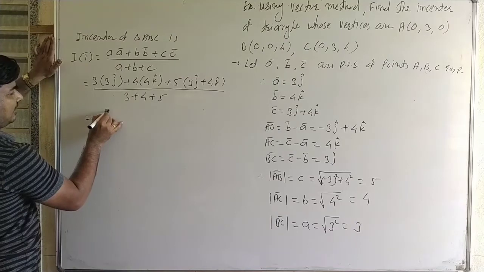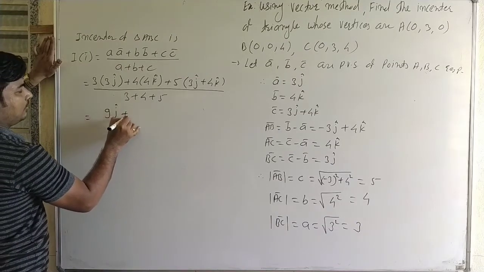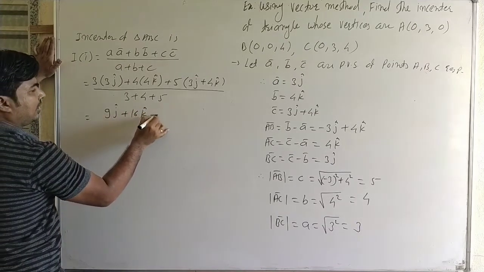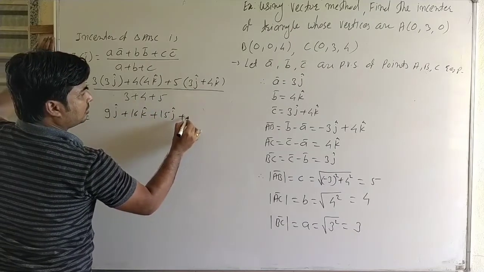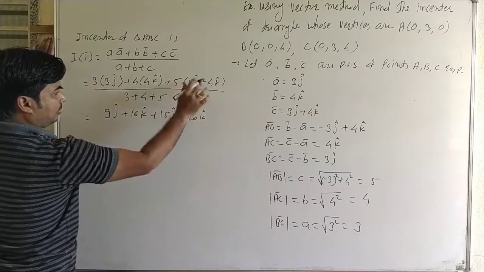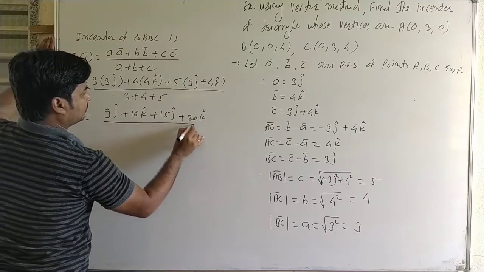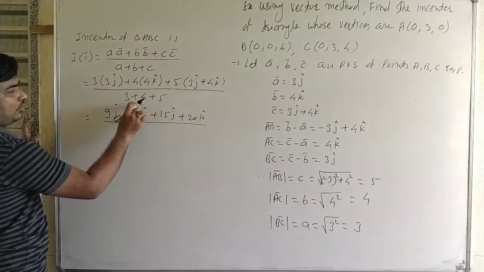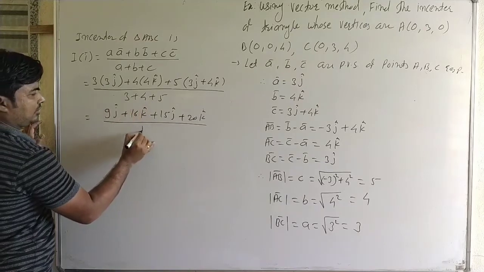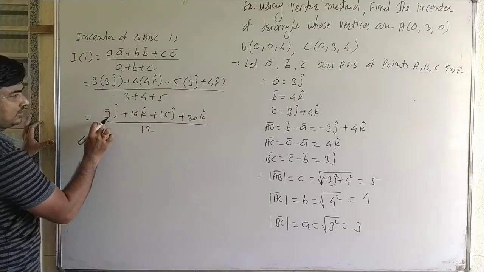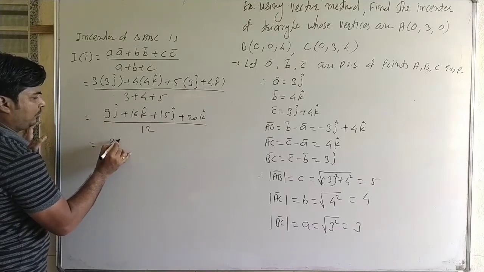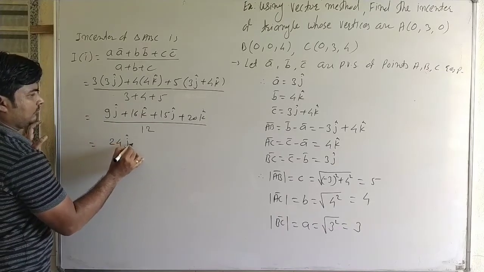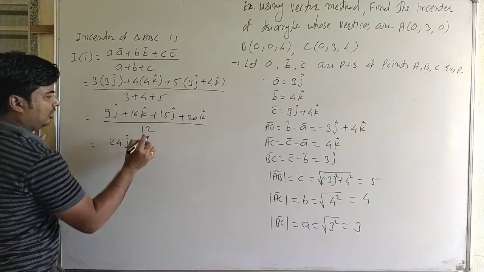Then it is 9i cap plus 16k cap plus 15j cap plus 20k cap, upon 12. Then 9i and 15j, it is 24j, plus 36k